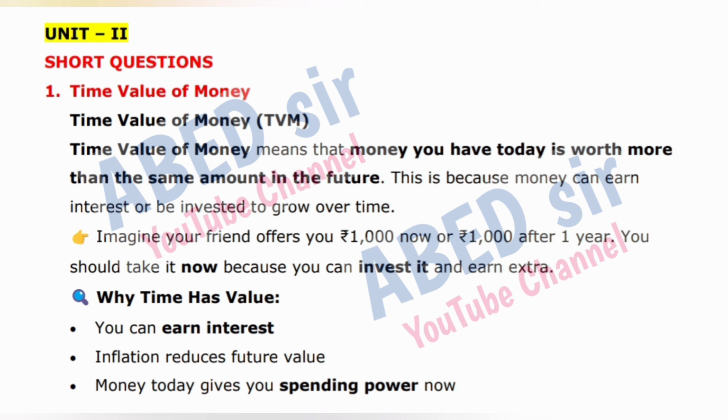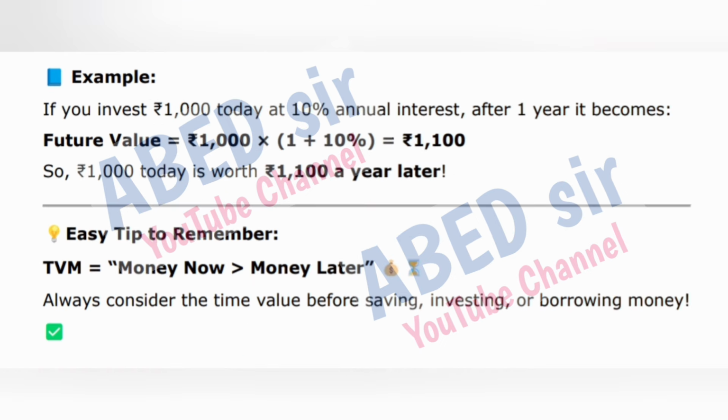Why does time have value? You can earn interest. Inflation reduces future value. Money today gives you spending power now. Example: if you invest 1000 rupees today at 10% annual interest, after 1 year it becomes: Future value is equal to 1000 rupees times 1 plus 10%, which is equal to 1100 rupees.